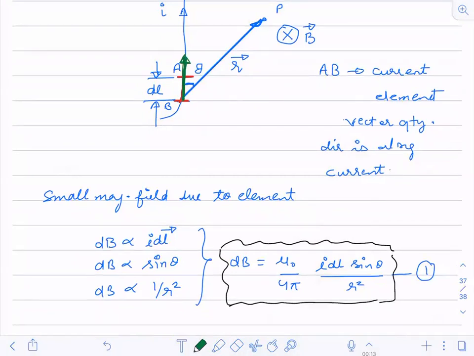Now we will integrate this equation for the complete wire and get the value of total magnetic field at that point. So this is Biot-Savart's law.